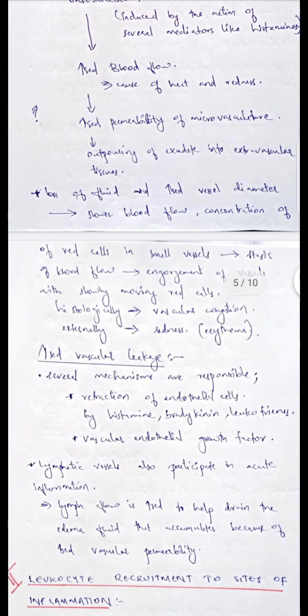Why is there heat and redness? Because of the loss of fluid and the increased vessel diameter, a greater amount of red cells is concentrated in the small vessels, which leads to stasis of blood flow, and it will lead to engorgement of vessels with slowly moving red cells, and it will appear externally as redness.